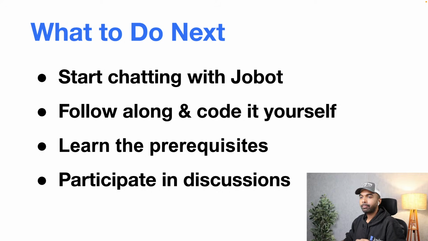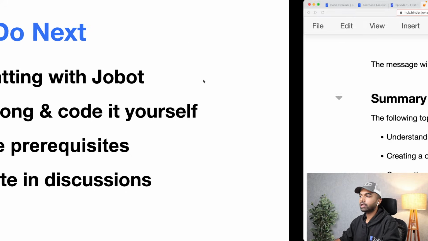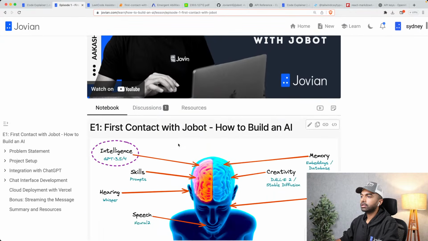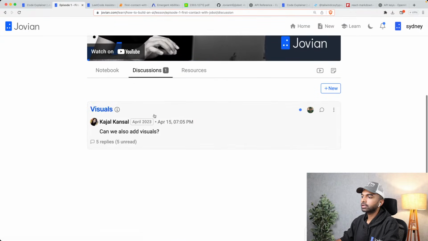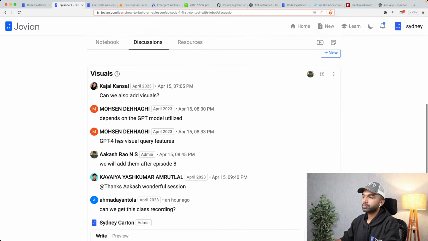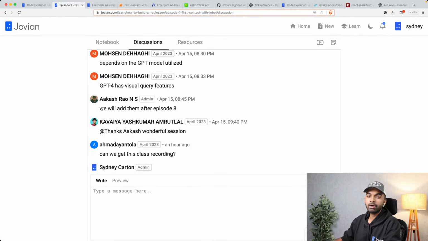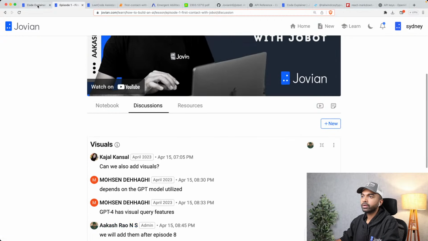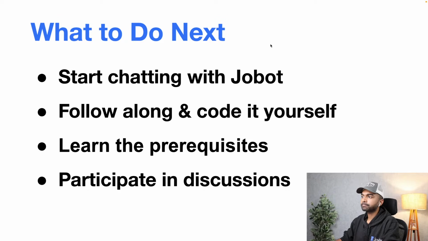And next, participate in discussions. So one thing you can do on the course page is you can come in here and post a discussion right over here. You can see there was a discussion posted, can we add visuals? And the response is that we will add them after episode 8. It will require GPT-4 for parsing visuals, and that API is still not public, but it's going to get added soon. Okay, so that's that.